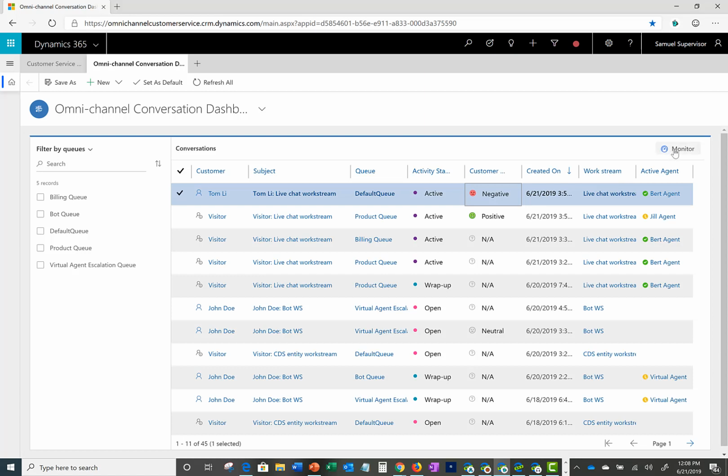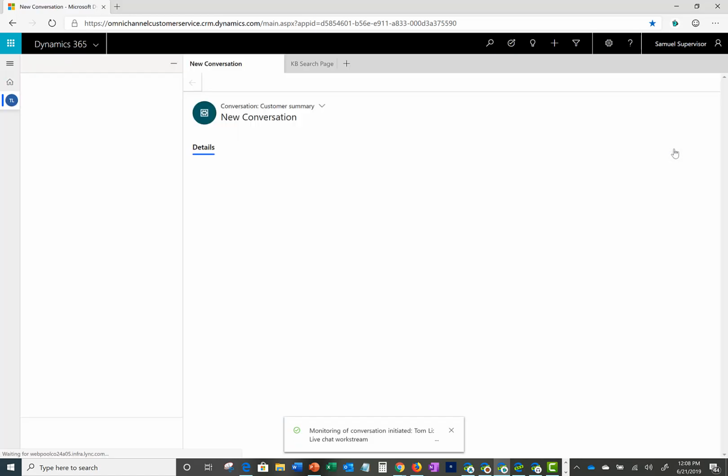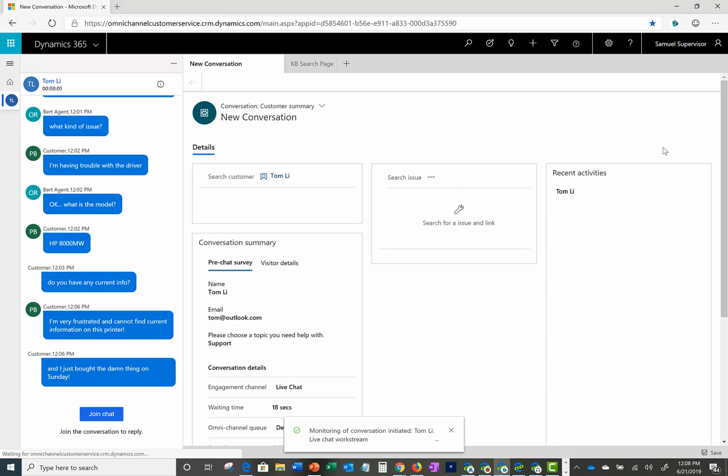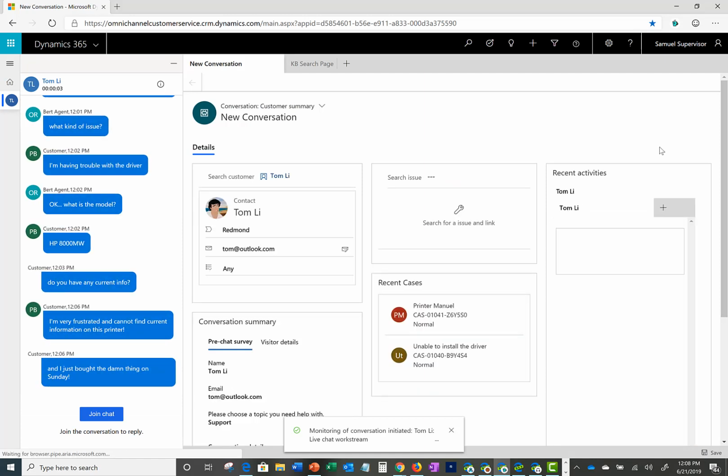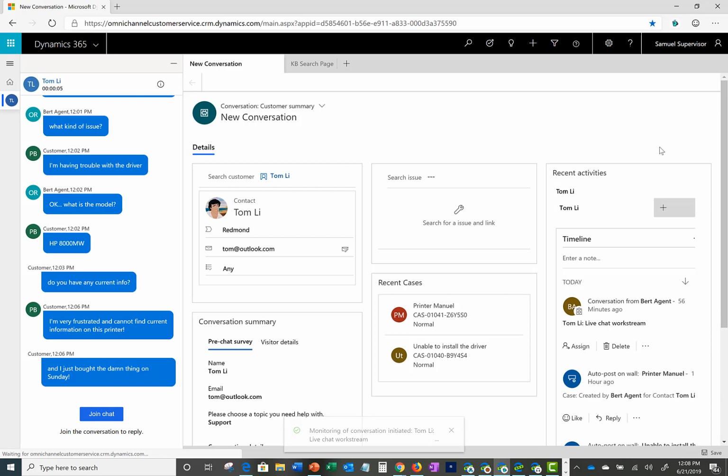Samuel selects the conversation and clicks on Monitor, which brings up the chat session with Tom Lee. As a supervisor, now Samuel can silently monitor the ongoing conversation. Neither the agent nor the customer knows Samuel is monitoring at this point. But in our scenario, Samuel wants to let the agent know that it's okay to escalate, so he joins the conversation by clicking on Join Chat.